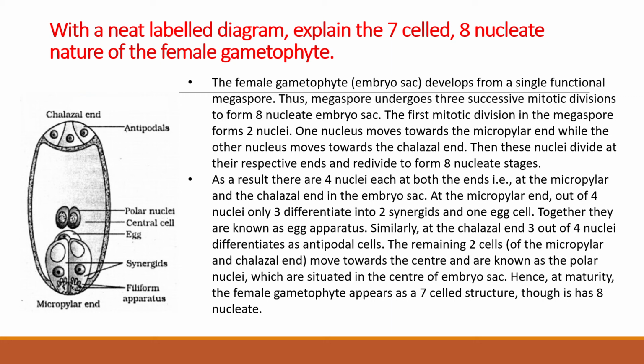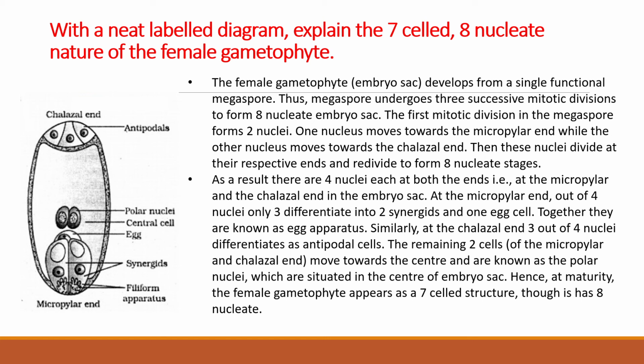So it undergoes multiple mitotic divisions. As a result, there are 4 nuclei each at the micropylar and chalazal ends of the embryo sac. At the micropylar end, out of 4 nuclei, only 3 differentiate into 2 synergids and 1 egg cell. Together they are known as the egg apparatus. Similarly, at the chalazal end, 3 out of 4 nuclei differentiate into antipodal cells.